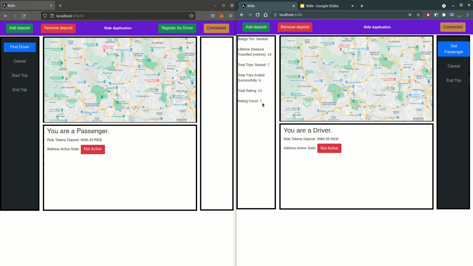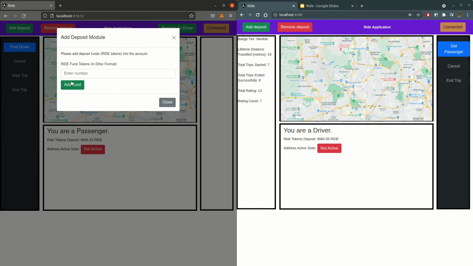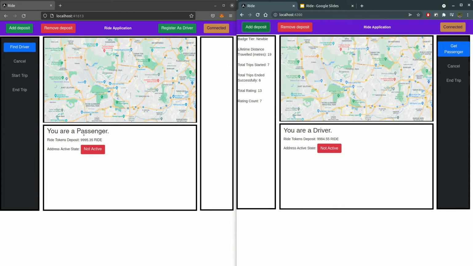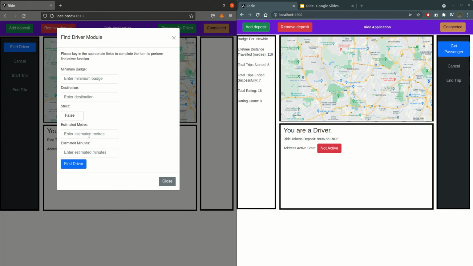Now before a driver or passenger can use the app, they have to deposit Ride tokens. In this case, I already deposited in both accounts, and the user can remove it, but during the trip you can't remove it. This acts as a safety mechanism. If a Ride driver has already registered, there will be no register button, but a passenger, by default when you use the Ride app, you are logged in as a passenger, so you can also register as a driver if you want.